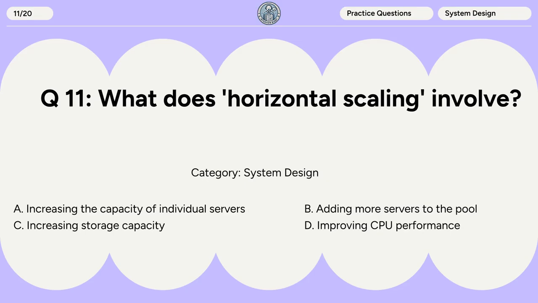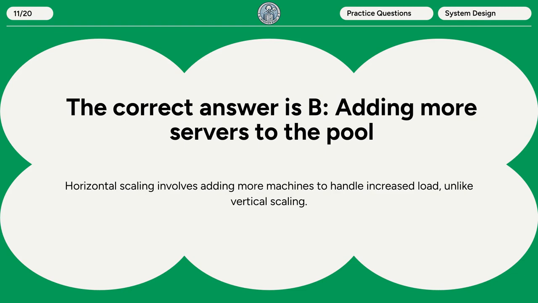Question 11. What does horizontal scaling involve? A. Increasing the capacity of individual servers. B. Adding more servers to the pool. C. Increasing storage capacity. D. Improving CPU performance. The correct answer is B. Adding more servers to the pool. Horizontal scaling involves adding more machines to handle increased load, unlike vertical scaling.